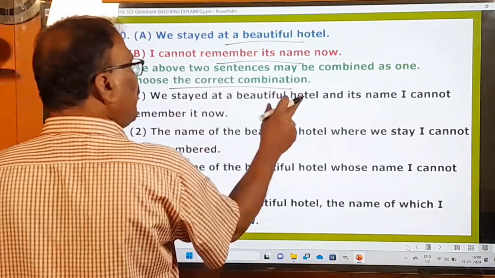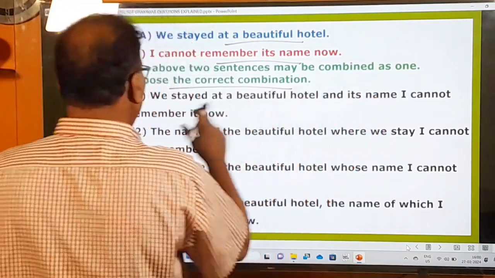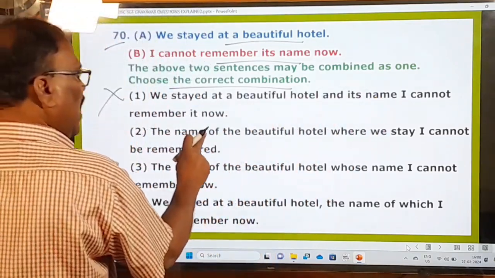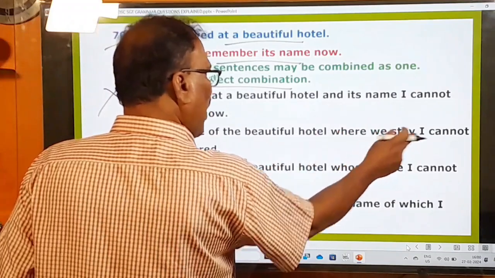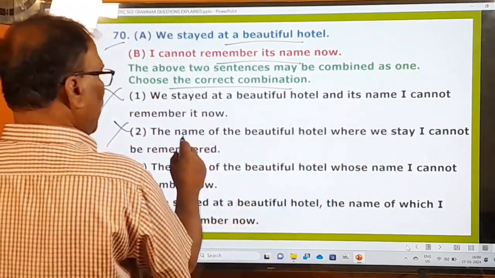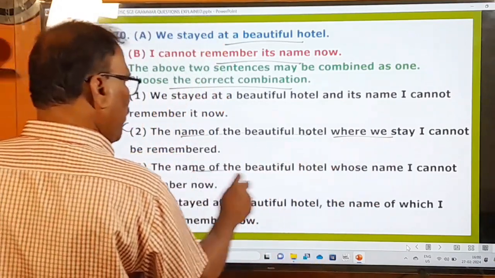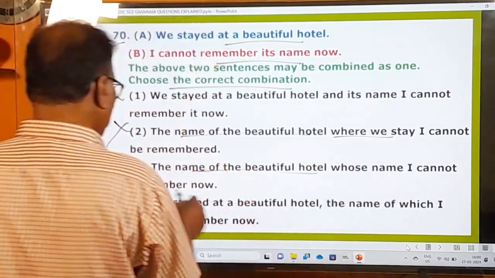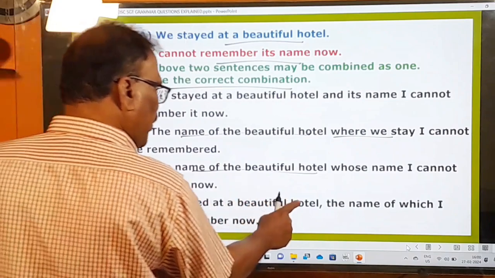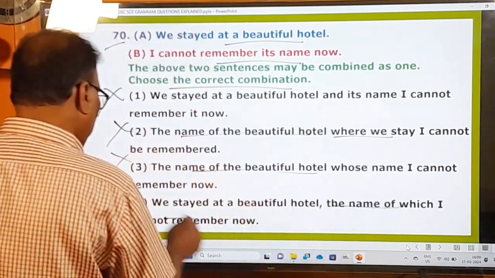We stayed at a beautiful hotel, and its name I cannot remember. No, you cannot say that. The name of the beautiful hotel where we stay, I cannot remember. No. You cannot say the name of the beautiful hotel whose name I cannot remember now. No. We stayed at a beautiful hotel, the name of which I cannot remember. The fourth one is the right one.